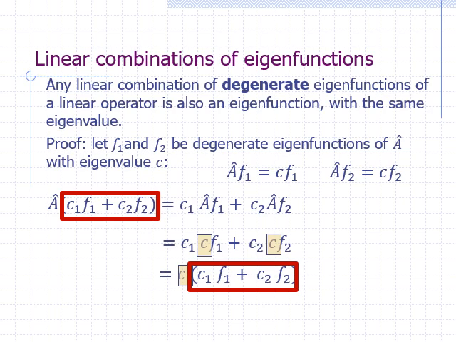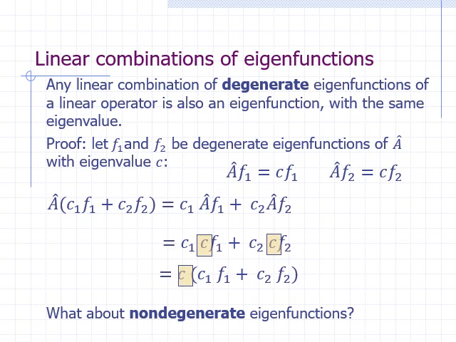times the linear combination. What if we take a linear combination of non-degenerate eigenfunctions? Will it also be an eigenfunction? The answer is no, because they won't have a common eigenvalue that we can factor out in the last step.